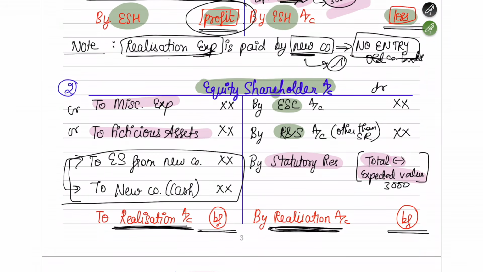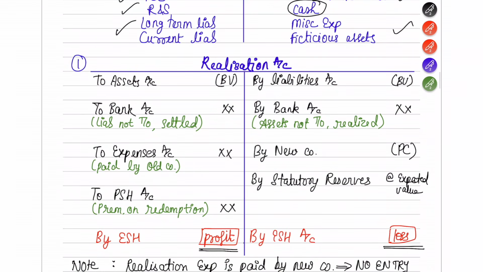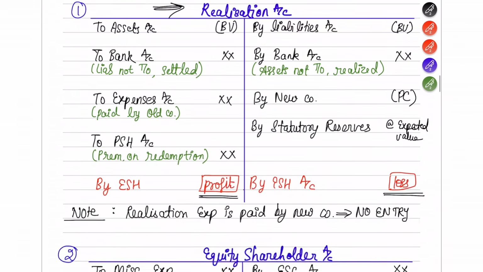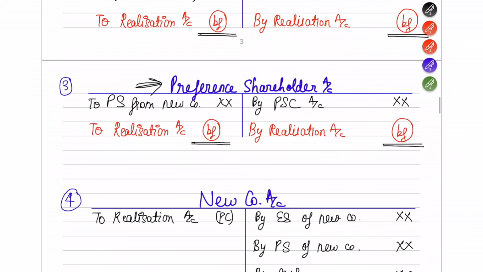Just give me a second. So equity shareholder done, preference shareholder done, reserves and surplus done, liabilities done, assets done, cash is pending, I'll tell you, and the rest of the two are done. So until now, what are the three accounts that I prepared? I prepared the realization account, the equity shareholders account, and the preference shareholders account.